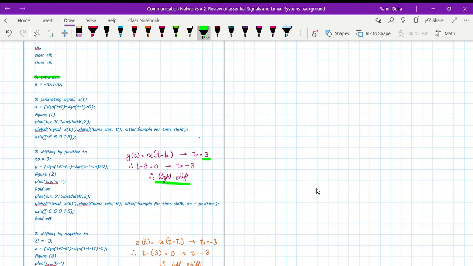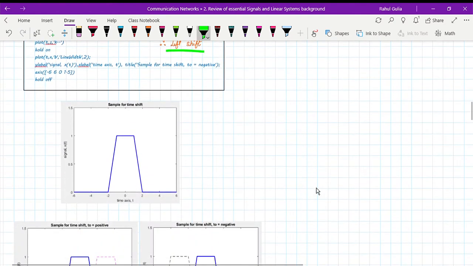I have generated my signals from -10 to 10, but in the axis I have said that I want only signals to be shown from -6 to 6. This is the representation of the plot. So this represents the x range, and this represents the y range, meaning from what value to what value you want x, and from what value to what value you want y. That's why my x-axis is going from -6 to 6 with an amplitude of 1.